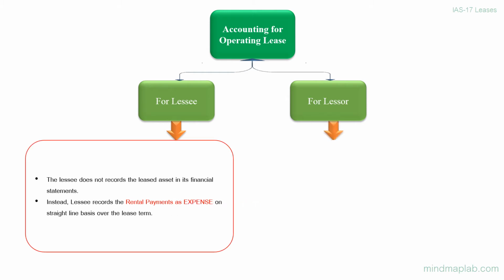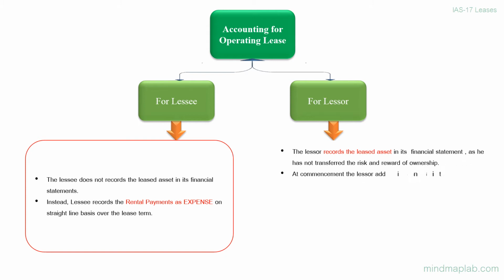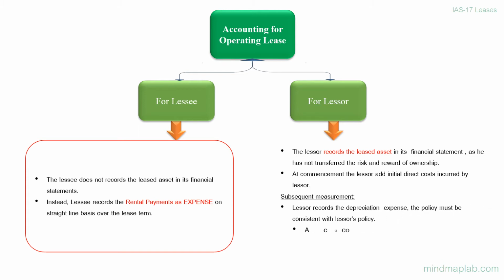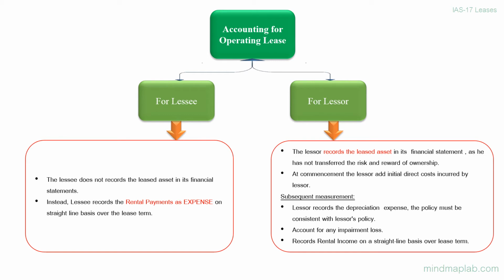For lessor, the lessor records the leased asset in its financial statement, as he has not transferred the risk and reward of ownership. At commencement the lessor adds initial direct costs incurred by lessor. Subsequent measurement. Lessor records the depreciation expense. The policy must be consistent with lessor's policy. Account for any impairment loss. Records rental income on a straight-line basis over lease term.